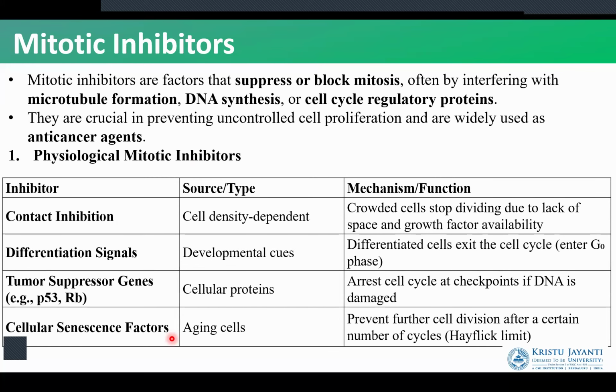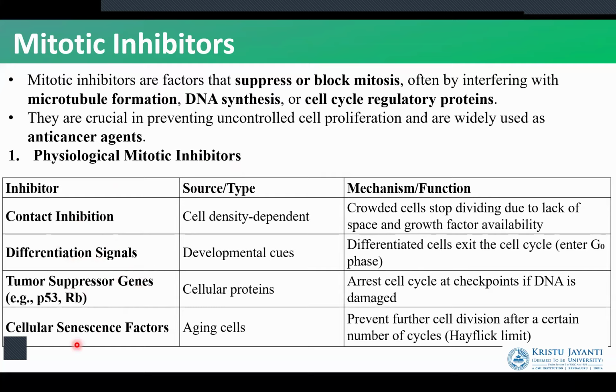Now, moving to inhibitors of mitosis, we have the first process which is going to block mitosis: physiological inhibitors. So here we have contact inhibition, differentiation signals, tumor suppressor genes, and cellular senescence factors.